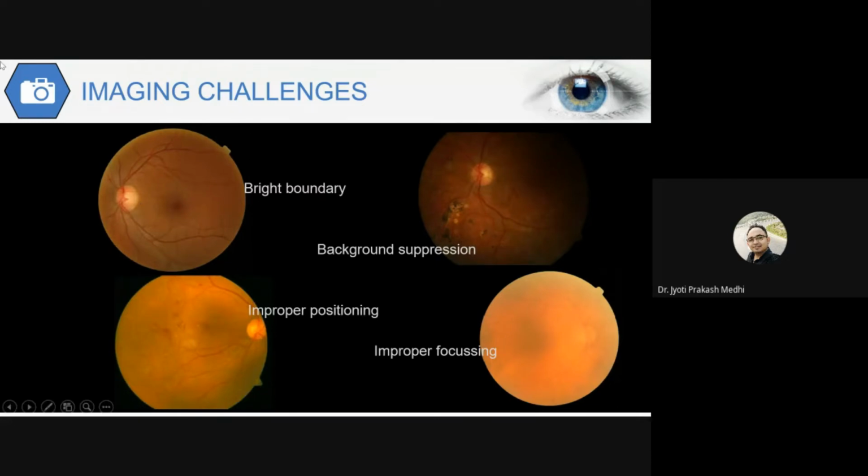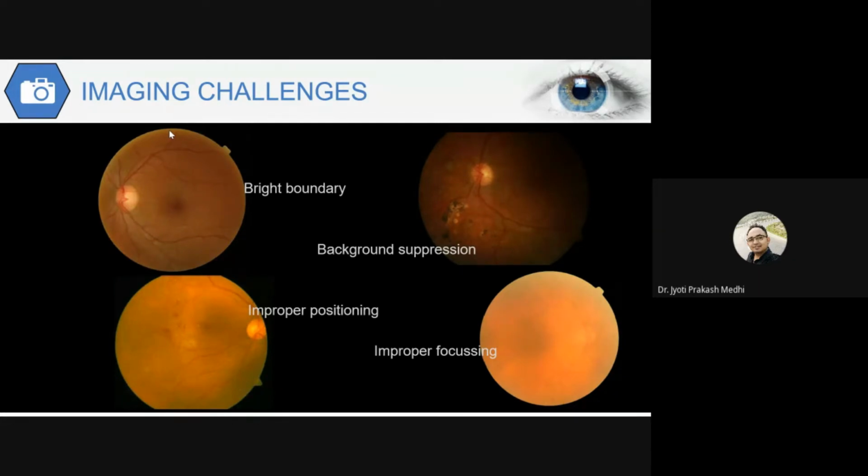So for example, the various imaging challenges are represented here. First one is the bright boundary. Due to the camera flash, there may be a chance of having a bright boundary region. If this bright boundary intensity is similar to the intensity of the optic disc or the bright lesions, then there is a possibility that this boundary will get detected as an abnormality. So whenever we have these bright boundaries, the requirement is to remove these bright regions first, or to suppress them or to mask them.